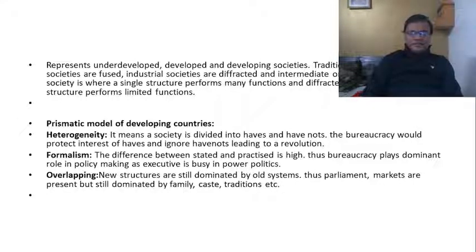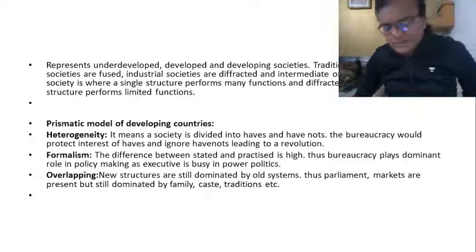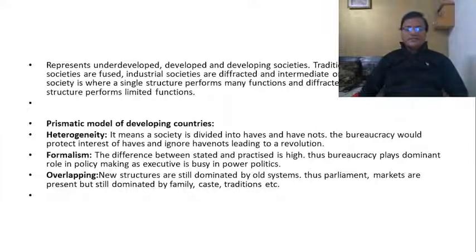So proceeding further, let us look at what these subsystems are and how they function. As we have mentioned, the political subsystem is the most important subsystem of a prismatic society. As you can see on the screen, according to Riggs, this political subsystem is characterized by three important features. First one is heterogeneity. Second one is formalism. Third one is overlapping. So let us see what they are.